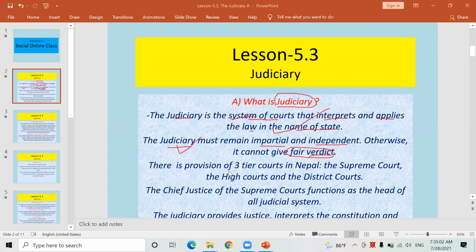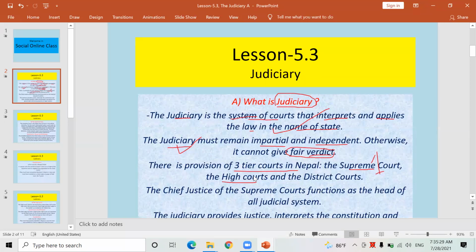Look here, there is a provision of 3-tier courts in Nepal. Here tier means level, three levels of court in Nepal. Number one, Supreme Court. Only one Supreme Court is there, in Kathmandu. It represents even the federal government, and there are 7 High Courts. These have been set up in each and every province.